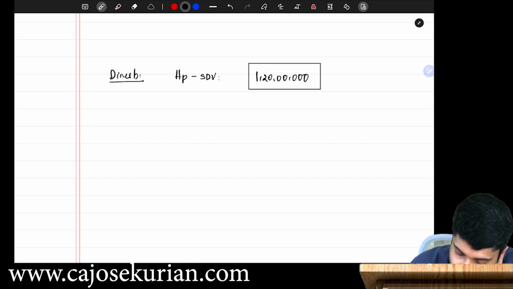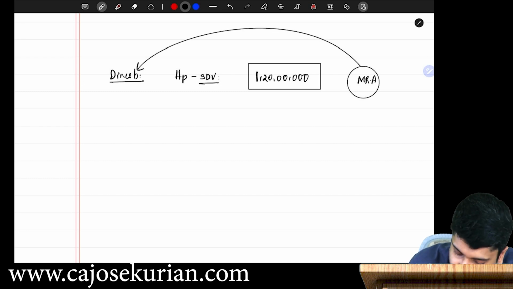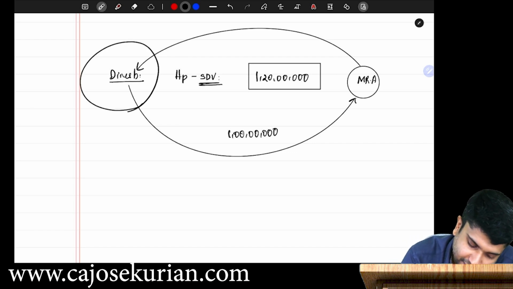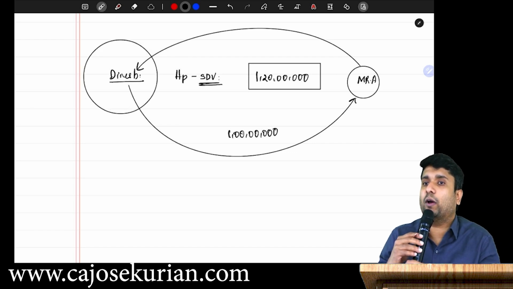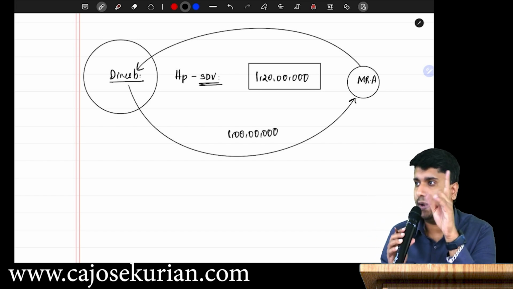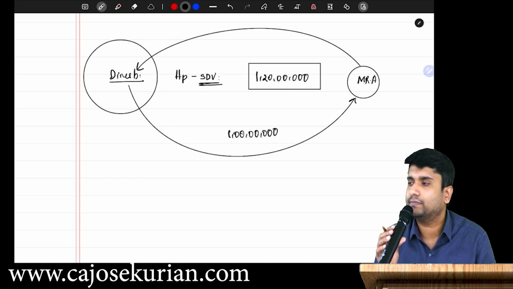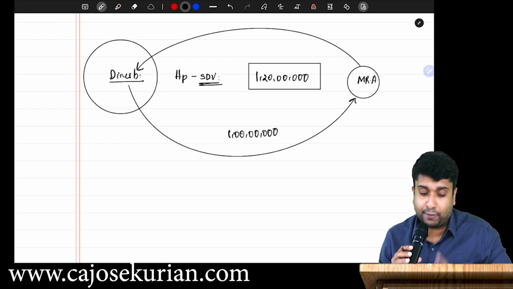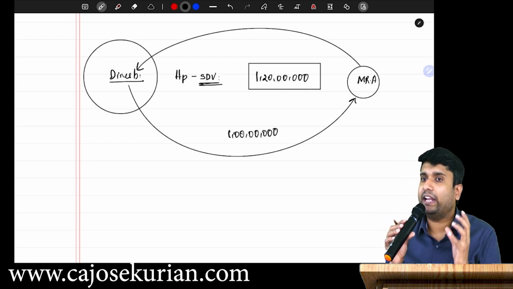Are you with me? Mr. A has given his property to Dinesh, and the stamp duty value of the property was 1 crore 20 lakh, and Mr. A collected 1 crore from Dinesh. Are you with me? Imagine from the perspective of Dinesh. What is the stamp duty value of the property? 1 crore 20 lakhs. What is the consideration paid by Dinesh? 1 crore. So how much is the benefit received by Dinesh?